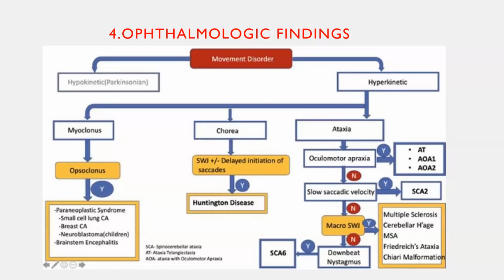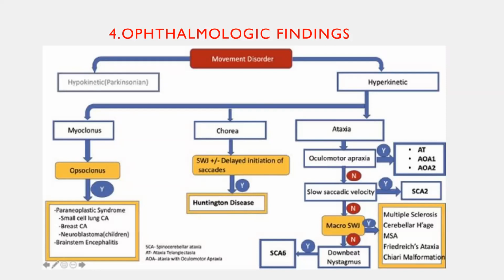In Huntington's disease, the patient will have delayed initiation of the saccades. So if a patient is having chorea and saccades are very delayed in onset, you can again label it as Huntington disease. If a patient is having ataxia along with oculomotor apraxia, you can have the differential diagnosis of ataxia telangiectasia or ataxia with oculomotor apraxia syndrome. If a patient has slow saccades, again it will give the clue for spinocerebellar ataxia type 2. And if the patient is having macrosaccadic oscillations, again multiple DDs are there. Just remember the slow saccades causes, oculomotor apraxia causes, delayed initiation of saccades causes, and opsoclonus causes.